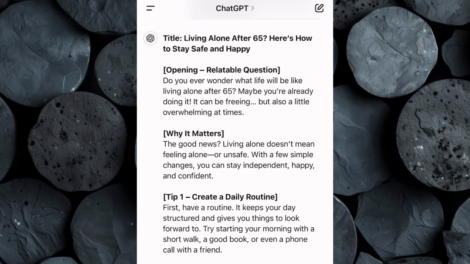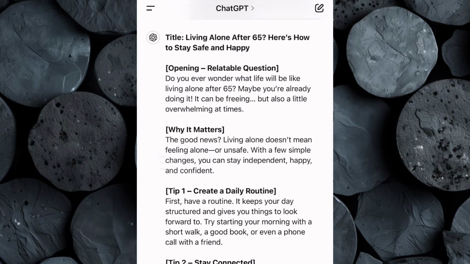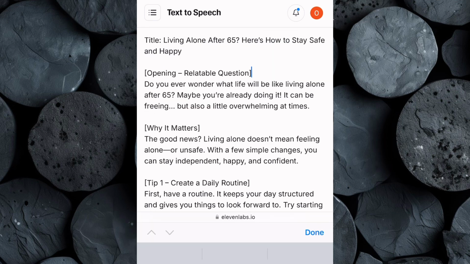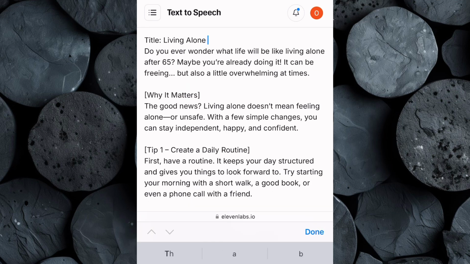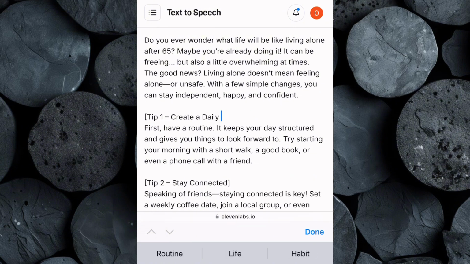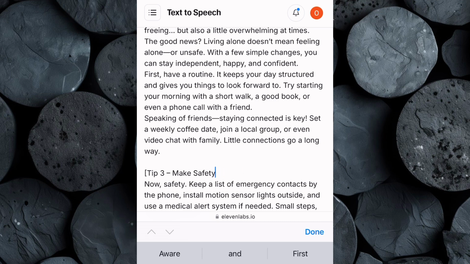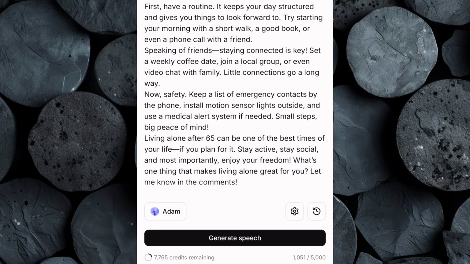Now head back to ChatGPT and copy the script we generated earlier. Paste the script into the text box on 11 Labs. And if there are any parts of the script you don't want to include in the narration, go ahead and remove them. It's always a good idea to trim unnecessary details so that the final voiceover is clear and to the point.